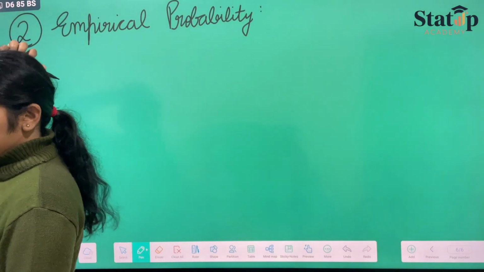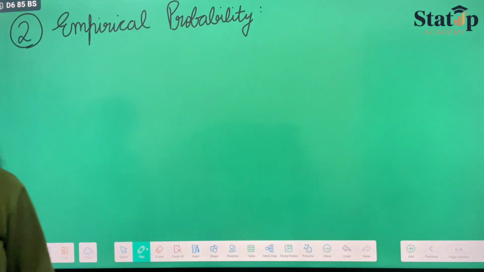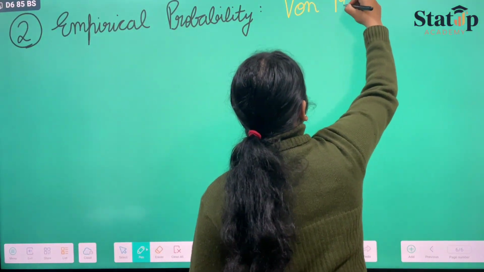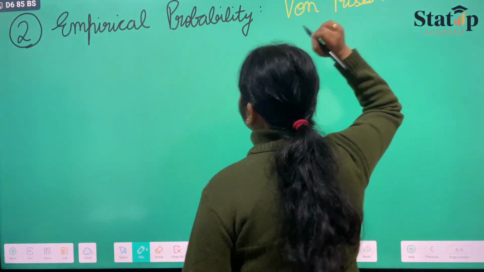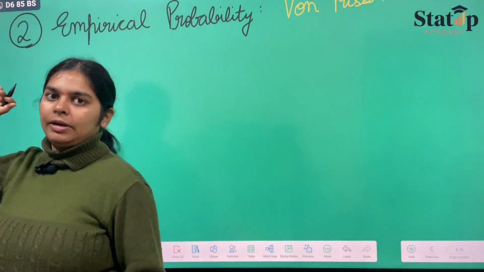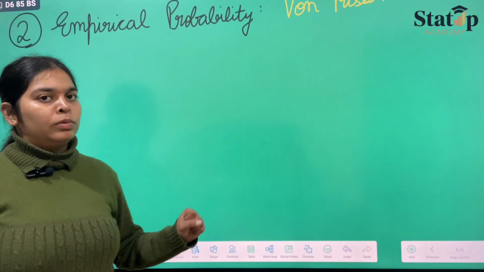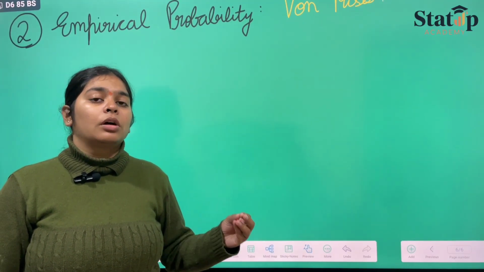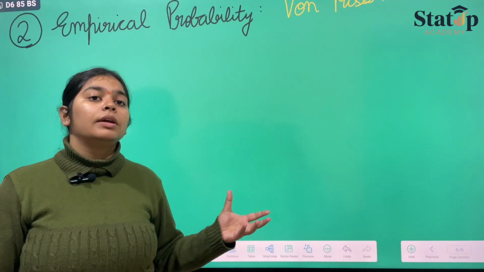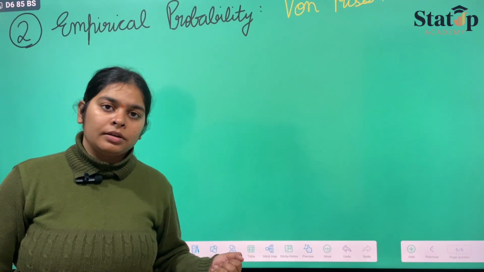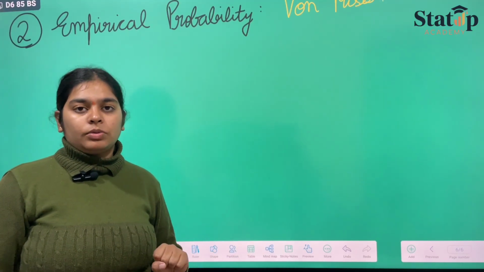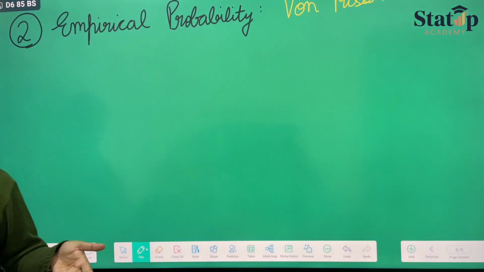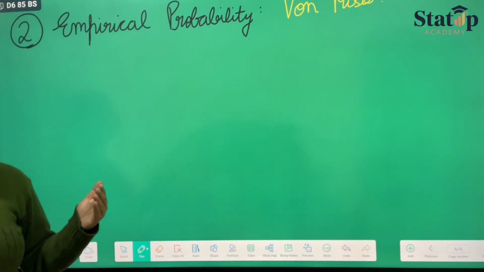Empirical probability was given by von Mises. In empirical probability, the equally likely term was rejected, because it is not possible that equally likely outcomes will occur in every probability. And the second point was that the experiment is performed repeatedly under essentially homogeneous conditions.